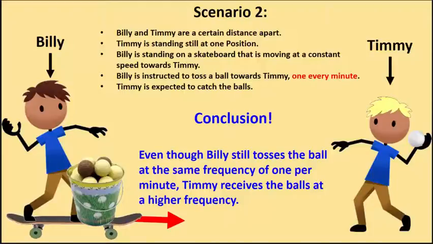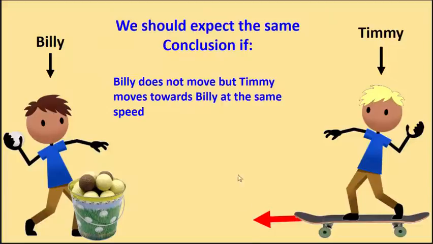The question is then, does this happen only when Billy is moving towards Timmy? No, we should expect the same conclusion if it is actually Timmy that's on the skateboard and getting closer to Billy. Because in that case as well, after 1 minute, Timmy is going to be closer to Billy, and the golf ball is going to take less time to arrive to Timmy.